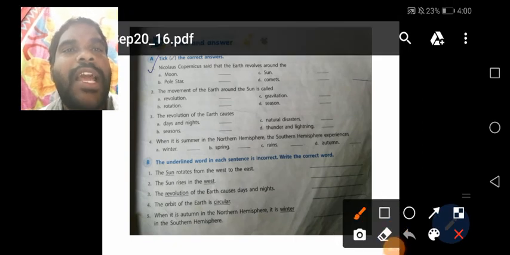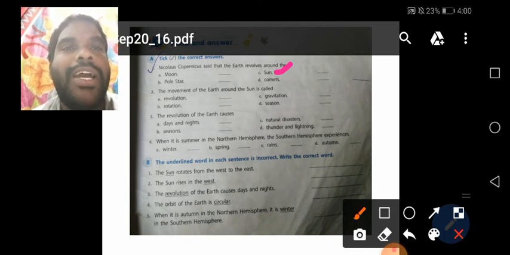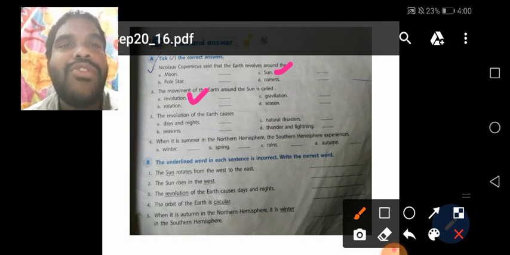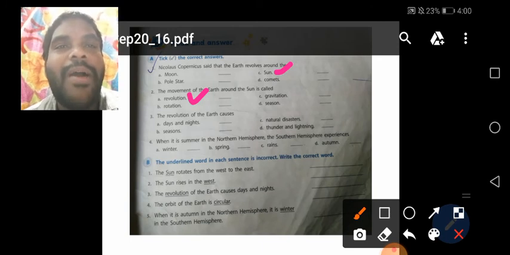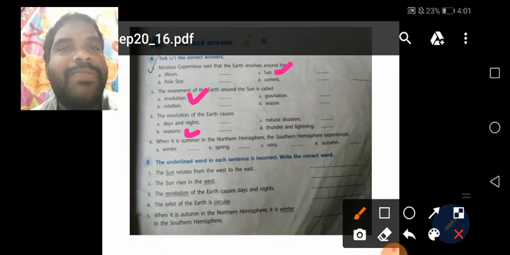See children, Nicholas Copernicus said that the earth revolves around the sun. Option C. Understand children? The movement of the earth around the sun is called what? Revolution. Option A. The revolution of the earth causes days and nights, seasons, natural disasters, or thunder or lightning. What is that? The revolution of the earth causes seasons, option B is the correct answer. When it is summer in the northern hemisphere, the southern hemisphere experiences which season? Summer means winter is the opposite.